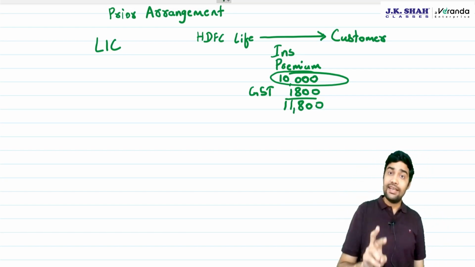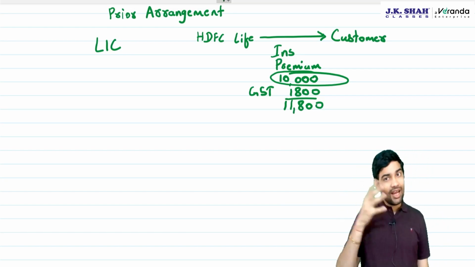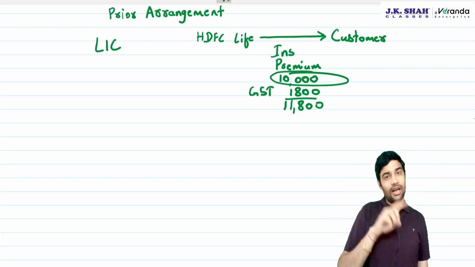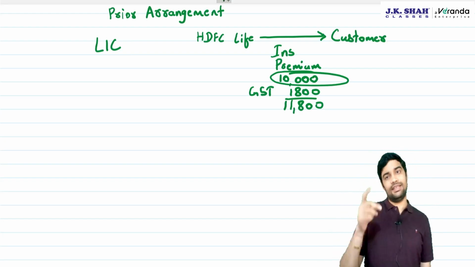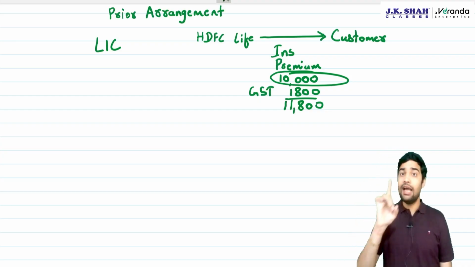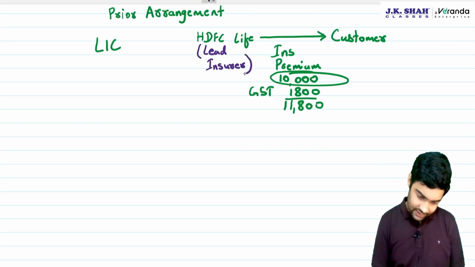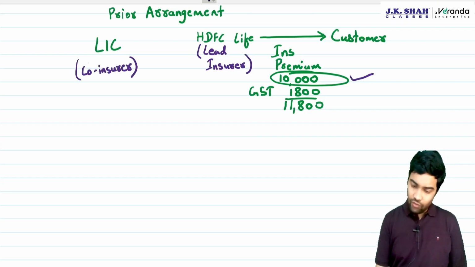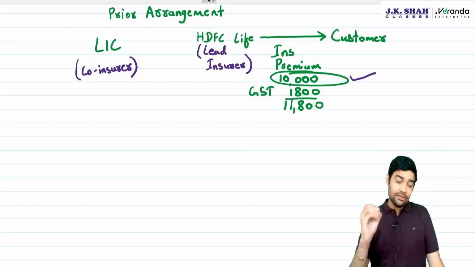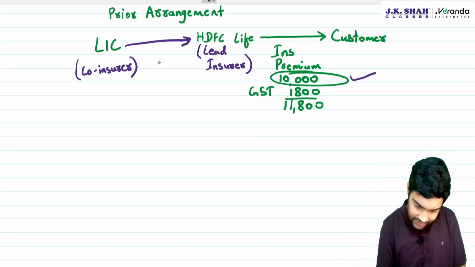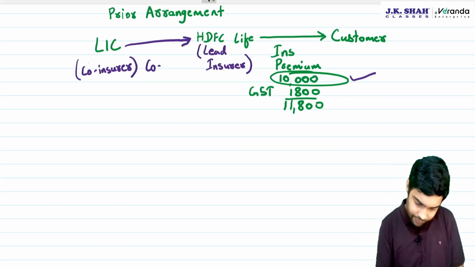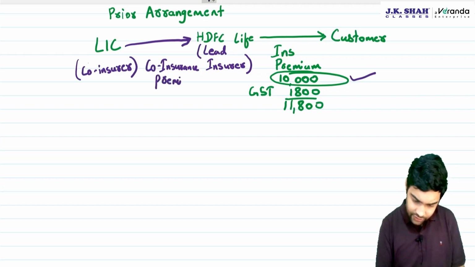That also means that when a claim arises, 40% will have to be paid by LIC, and balance HDFC Life will pay from his pocket. Now, HDFC Life is called as the lead insurer, and LIC is called as the co-insurer. So co-insurer will get 40% of this premium. So co-insurer is providing service to HDFC Life and getting a co-insurance premium.